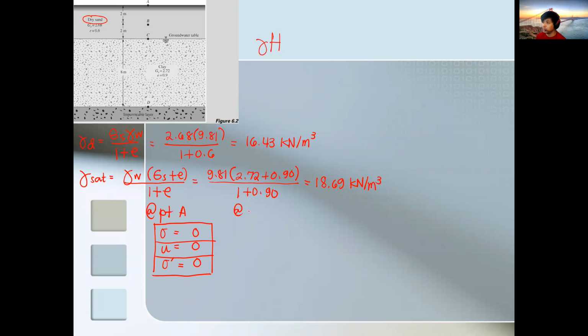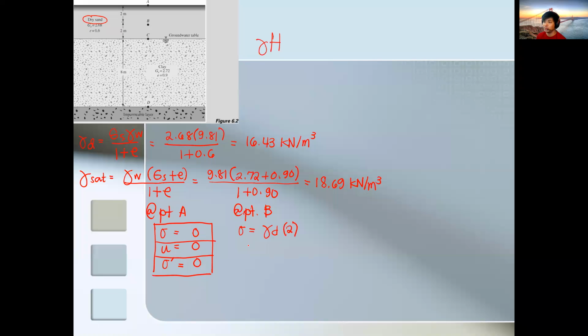Next is point B, which is 2 meters from the surface. We can now solve the total stress. Total stress going to point B is just gamma dry times 2 meters.